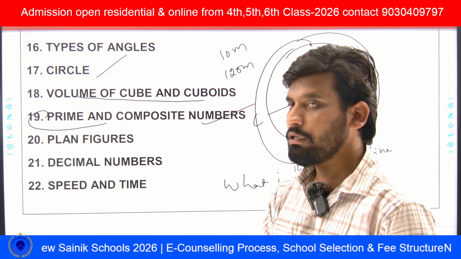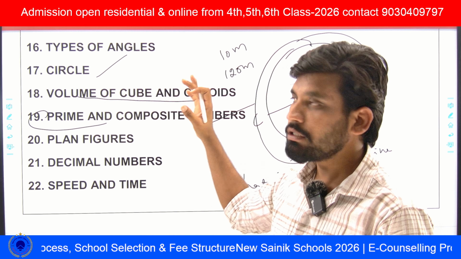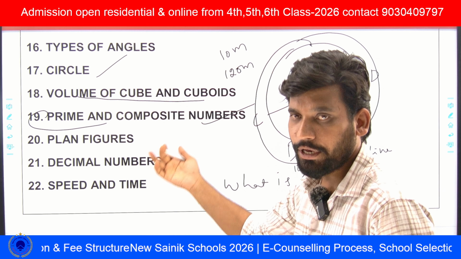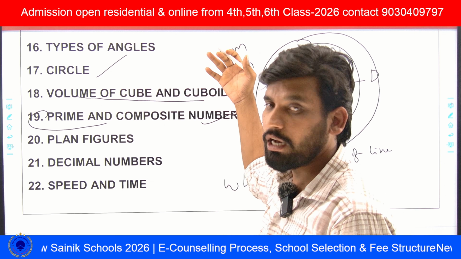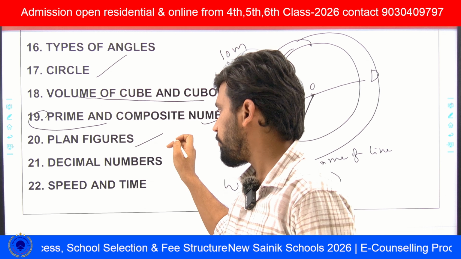And plane figures like this. See, plane figures means nothing but he will give one figure and he will ask the mixture and allocation type. He will ask what is the area, which you can see from plane figures.